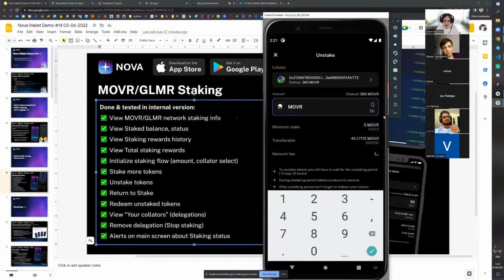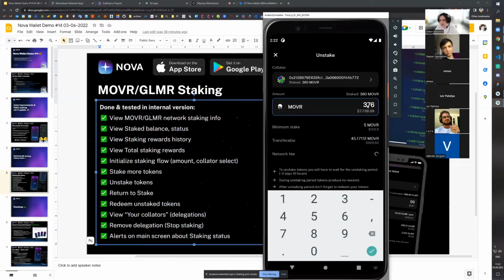Worth mentioning that we also implemented some validations here, right? So you know that the minimal stake in Moonriver is just 5 MOVRs, right? But what will happen if I just try to unstake something like 376? It will leave only 4 MOVRs in my stake with this collator, and that's what you cannot do, basically.